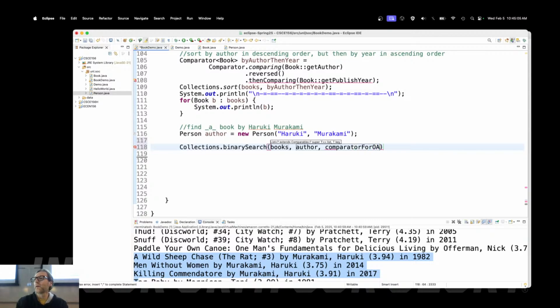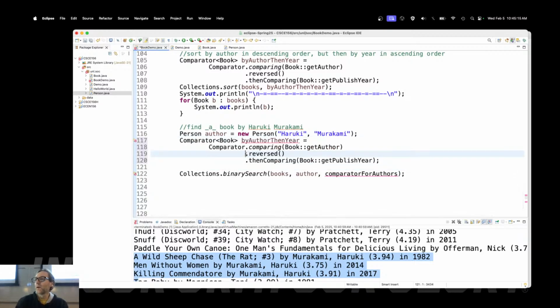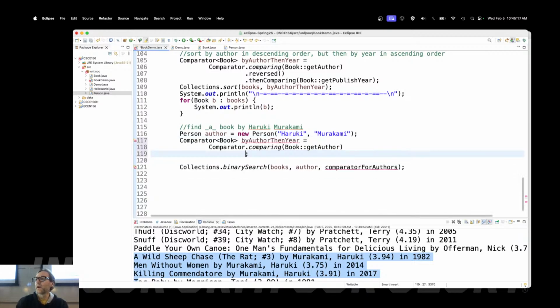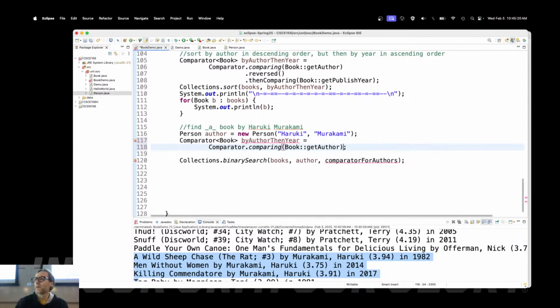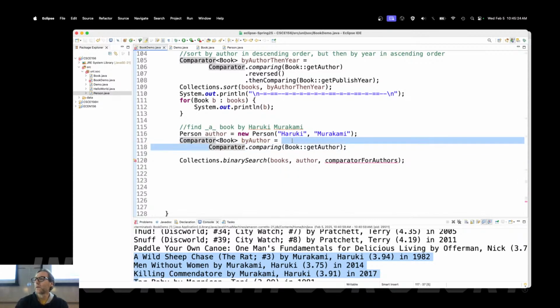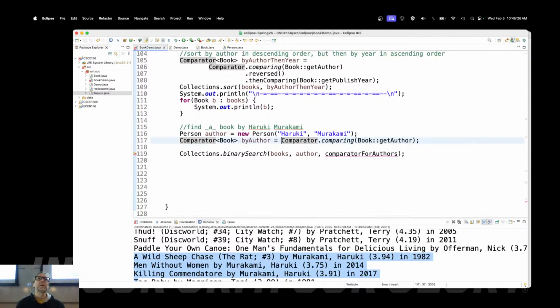Comparator for authors. So I need to actually make that comparator. And to do that, I'm going to steal this code up here and get rid of the reversal and get rid of the year. There. By author. And now the line is short enough that I can go ahead and put it all in one line. There's my comparator for authors. It'll go through and try to find a book that matches this author right here.